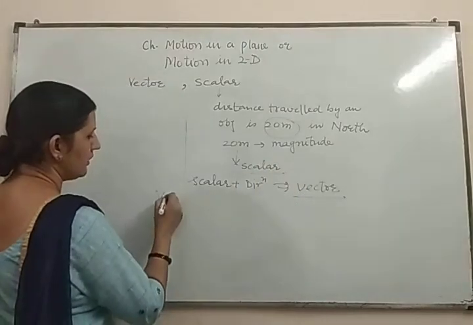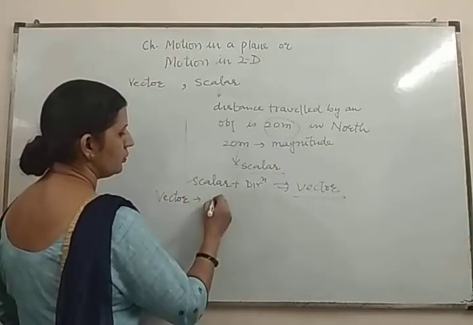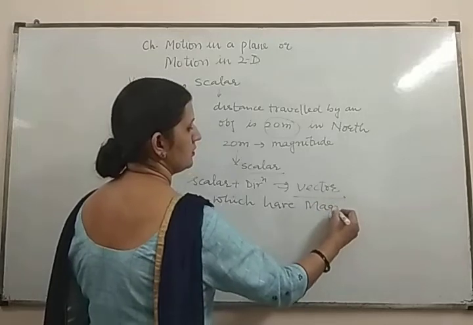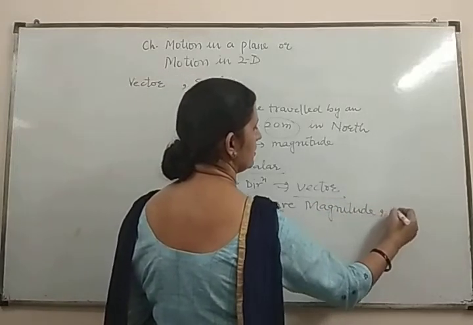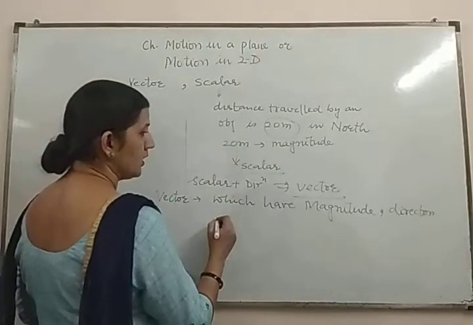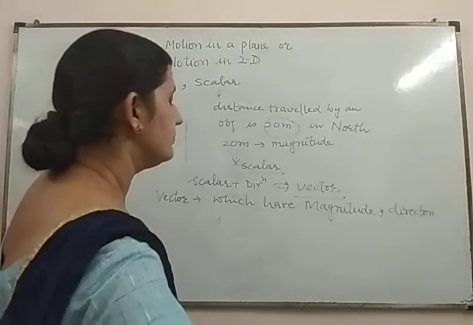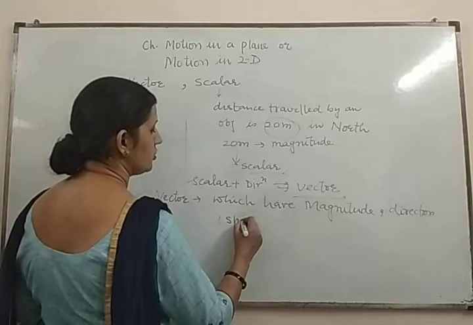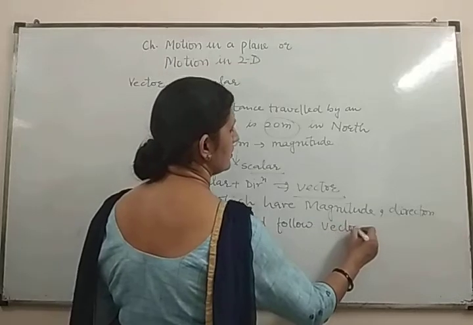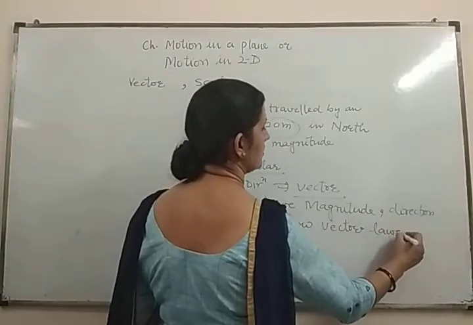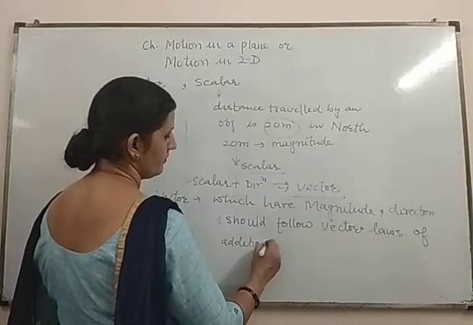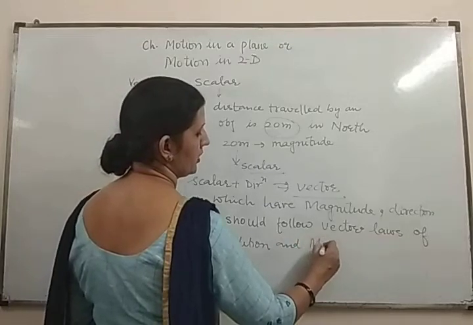The quantity vector is a quantity which has magnitude plus direction, and one most important thing, it should follow vector rules or vector laws of addition and multiplication.